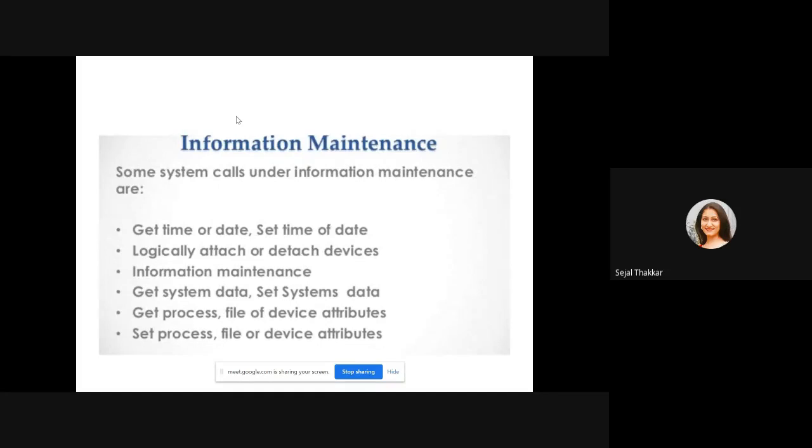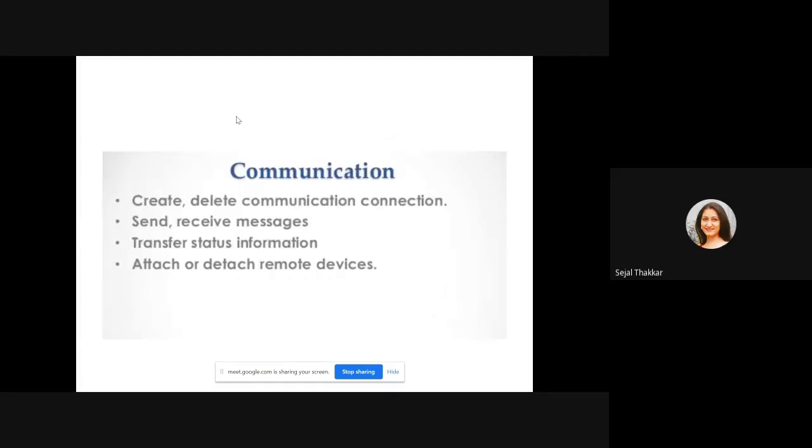Next type of system call is information management, or maintenance, system call. Some of the system calls under information maintenance are get time or date, set time or date, logically attach or detach the device, get system data, get process attribute, file and device attribute. You want to know the current date, or the month of that particular year. So for time and date, you need a system call.